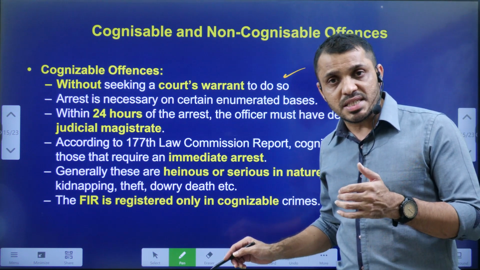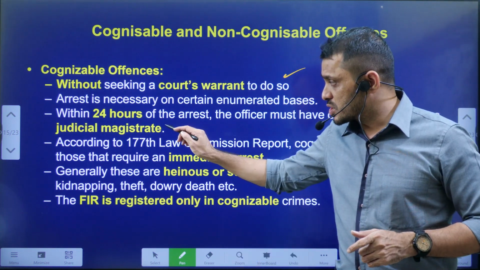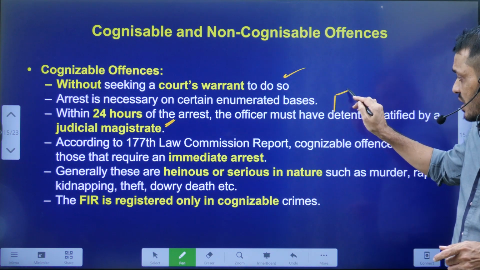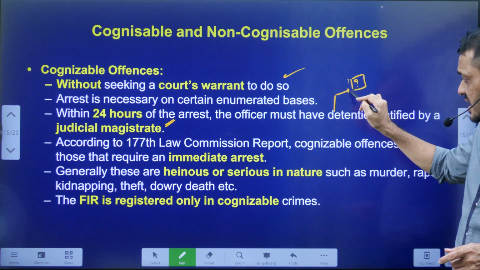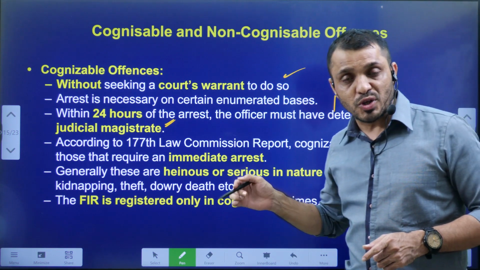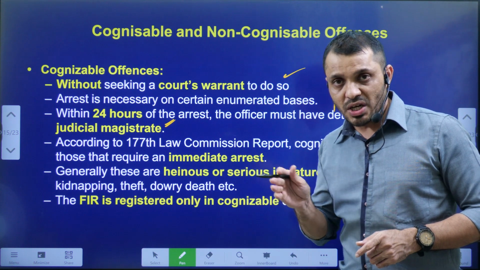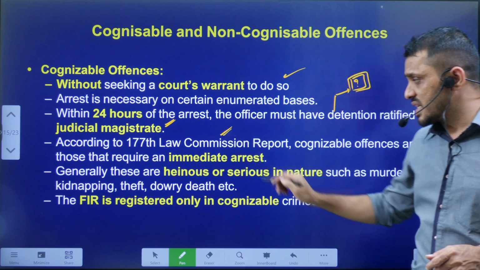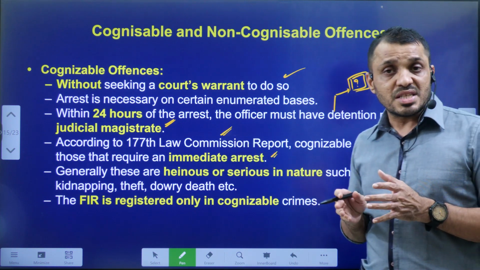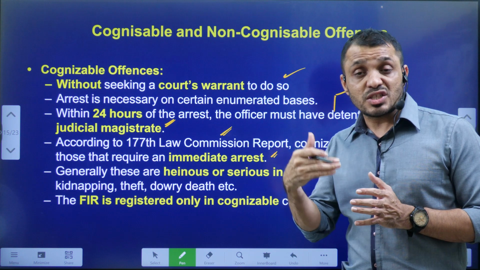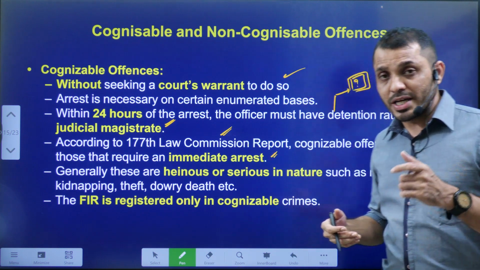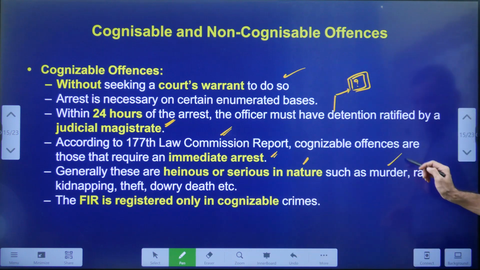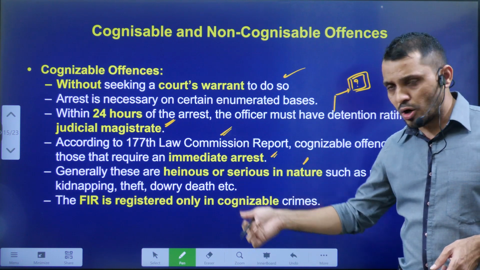And as soon as a person is arrested, the person has to be produced within 24 hours before the nearest magistrate. Tell me students, which article of the fundamental rights says that the arrested person must be produced before the court within 24 hours? Next, according to the 177th Law Commission, cognizable offenses are offenses where the arrest of the person is required immediately. They are generally serious in nature, like kidnapping, murder, rape, dowry death, all these things.